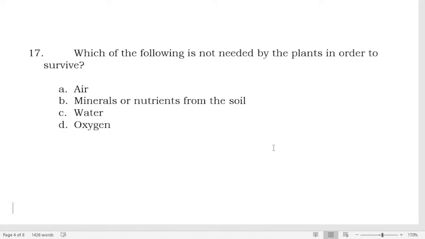Is it A, air; letter B, minerals or nutrients from the soil; letter C, water; or letter D, oxygen?